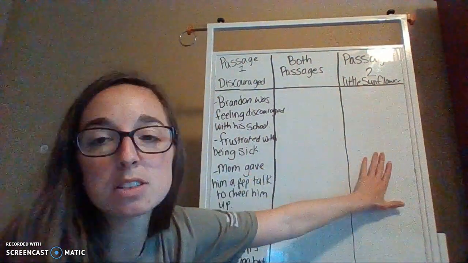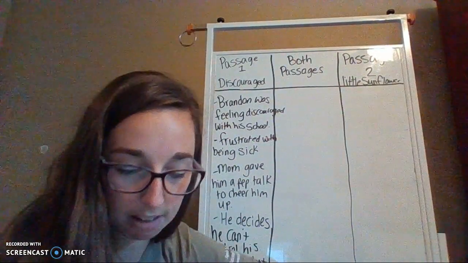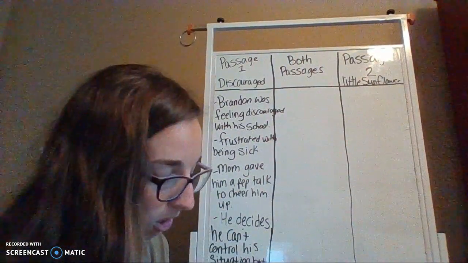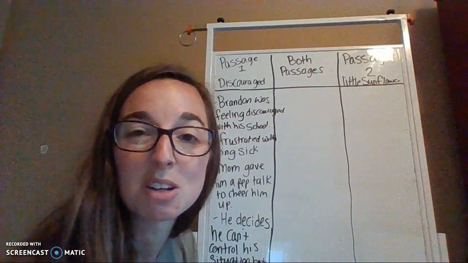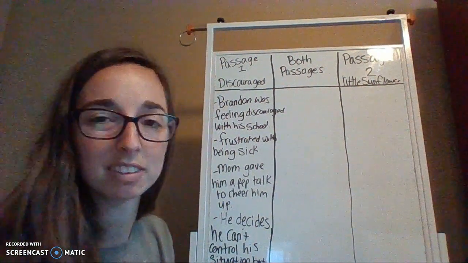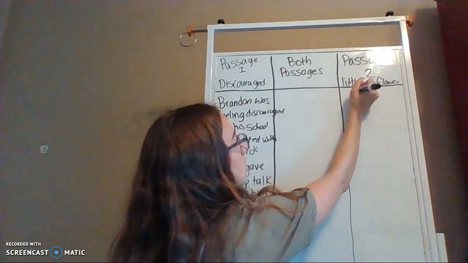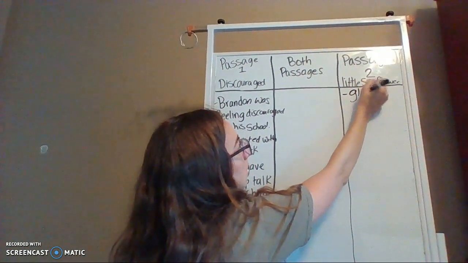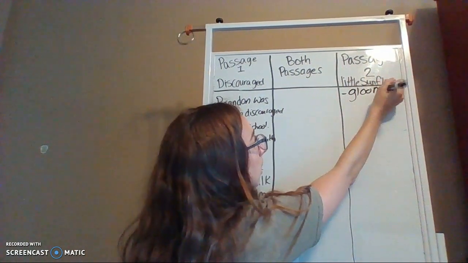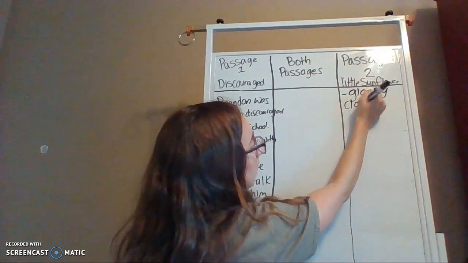We're going to write out now some details for passage two, the little sunflower. So we're going to start in the little sunflower. It was a really gloomy day, and the poor little sunflower had a lot of clouds and kind of rainy weather. So it was a gloomy, cloudy day.